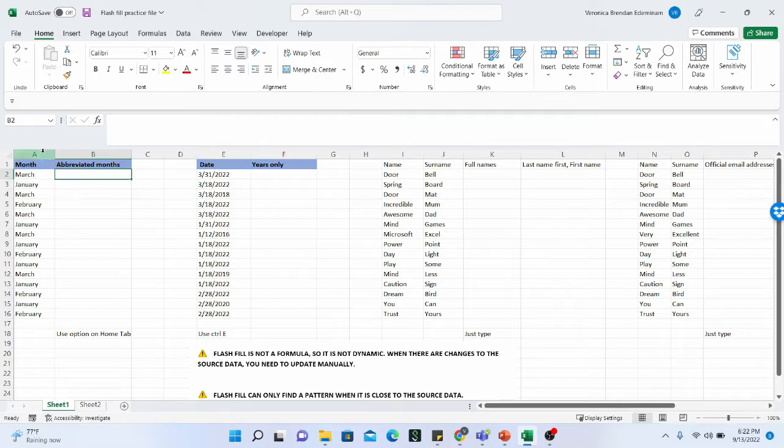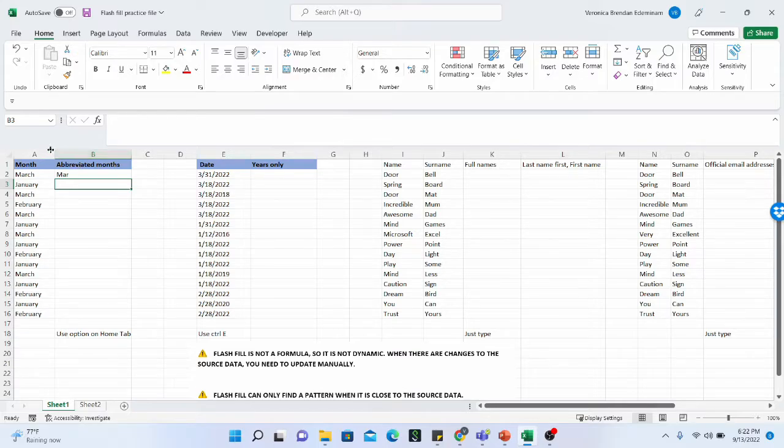For this first section, which is months of the year, I want to get the abbreviated months, which is basically the first three letters of the month. After typing this, MAR, of course, you need to put in the first cell of information so that you can tell Microsoft Excel, this is how I want my data to be represented.